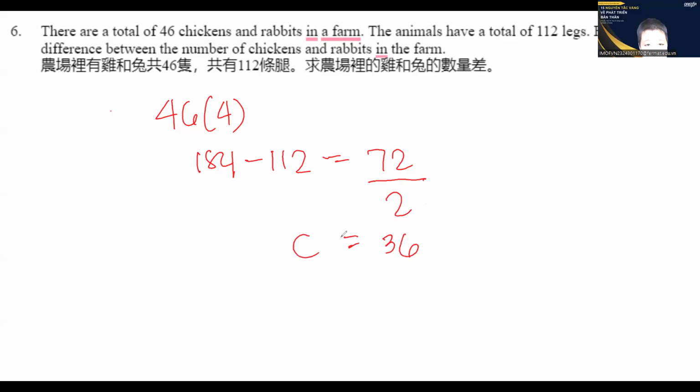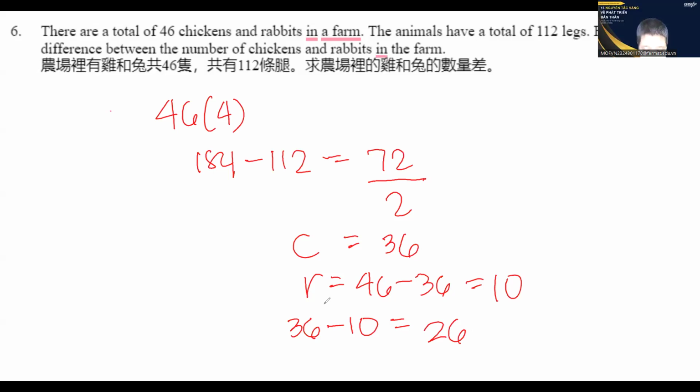And if I want to find the rabbits, I take 46 minus 36 equals 10. Then the difference between the number of chickens and rabbits is 36 minus 10 equals 26. Okay, very good.